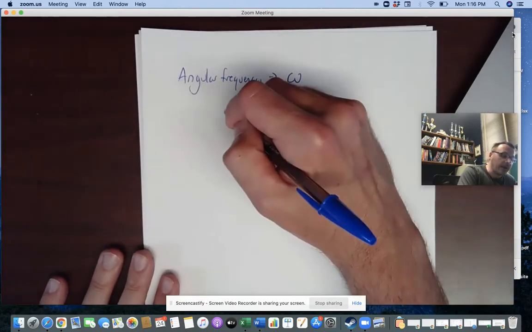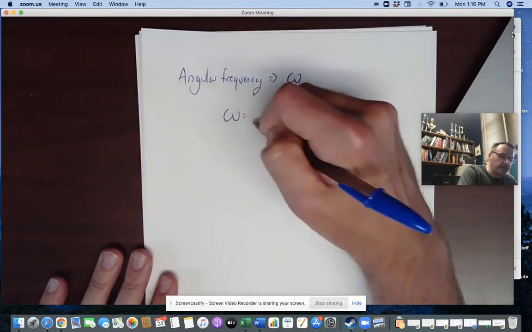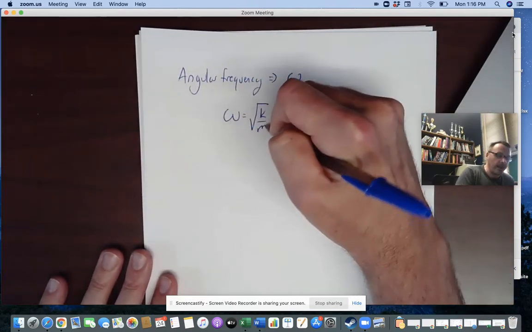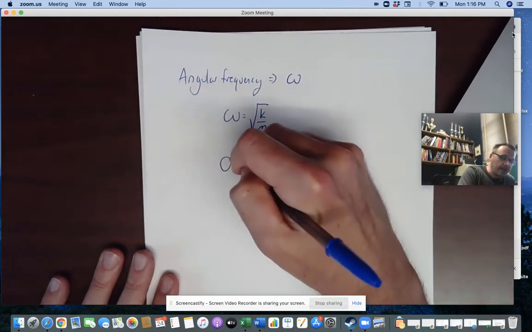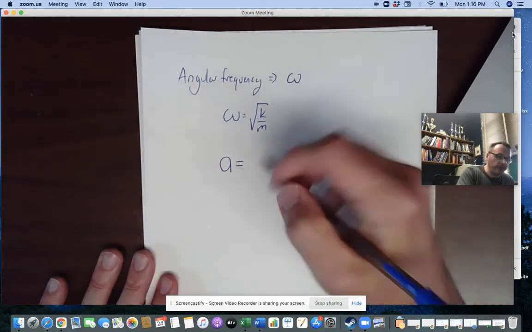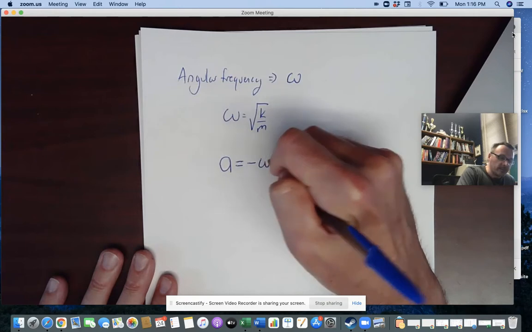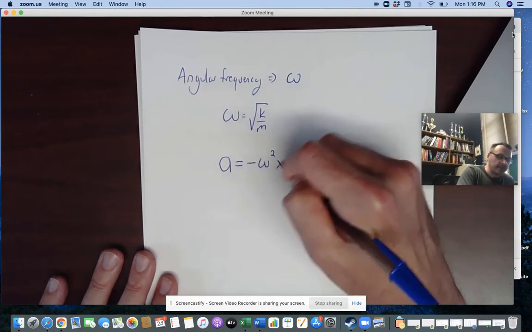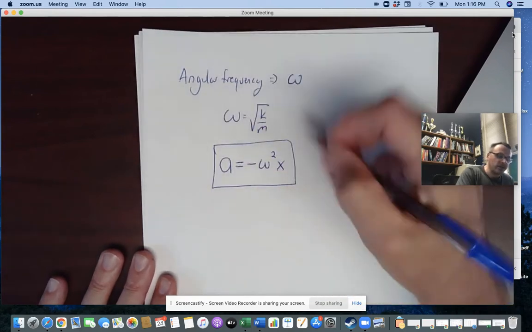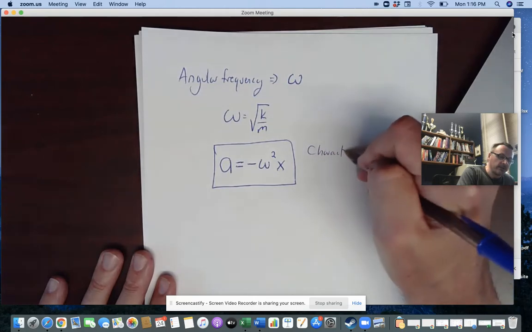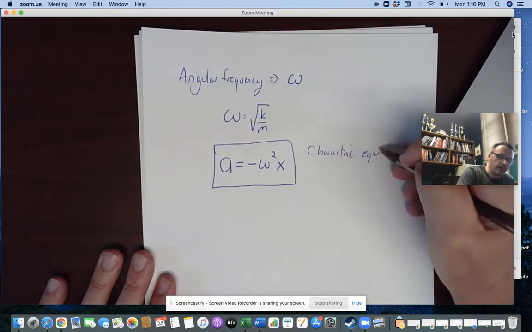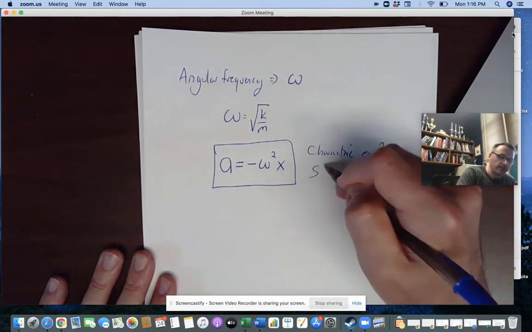So for a simple harmonic oscillator, the angular frequency is radical k over m, meaning I can rewrite this equation that a is equal to negative omega squared x. And this is actually the characteristic equation of simple harmonic motion.